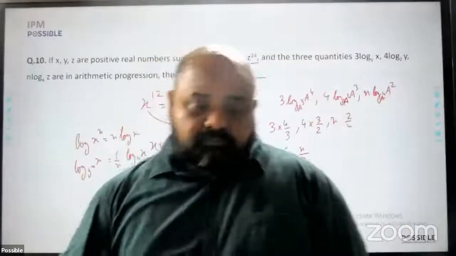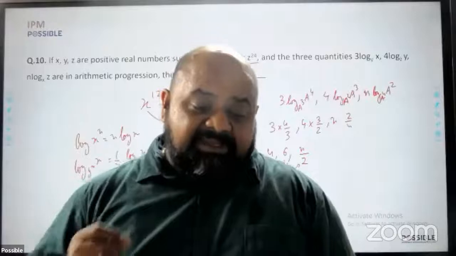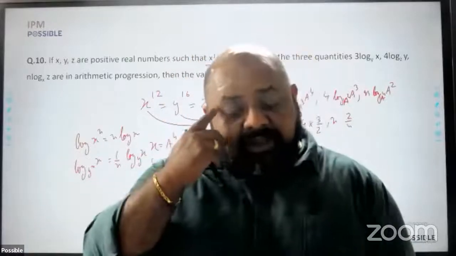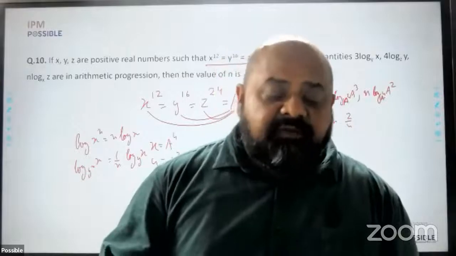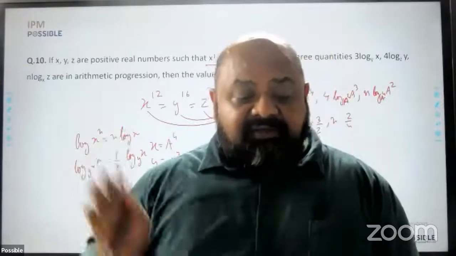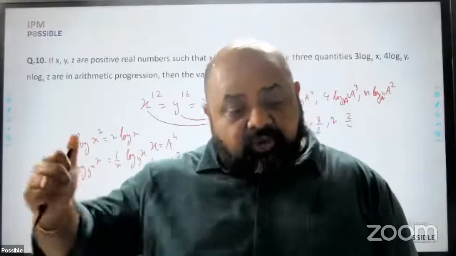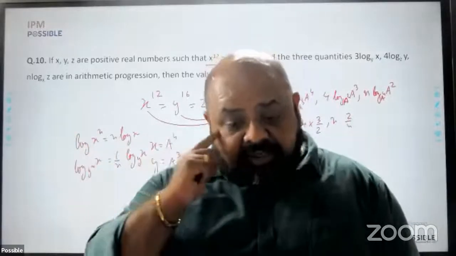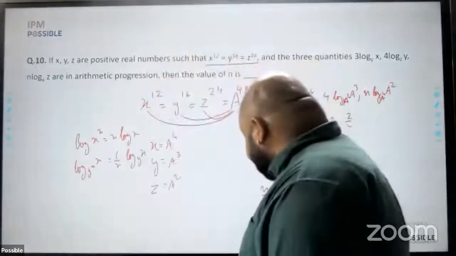Again, should I attempt this question in the exam? See, technically speaking, this has some calculation involved and you have to be clear with concepts. But in terms of solving, all I'm doing is putting values and finding out the value. So if you are going to attempt matrices questions, you might actually leave this. If you're not going to attempt those questions, then this is a question that should have been attempted.